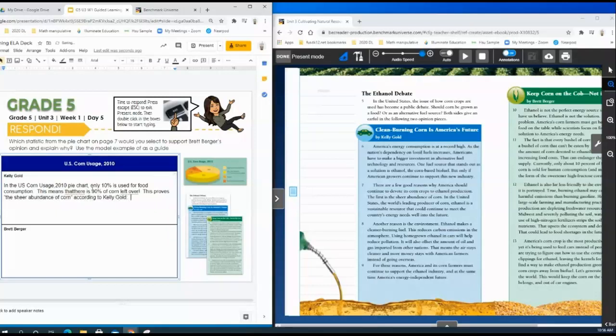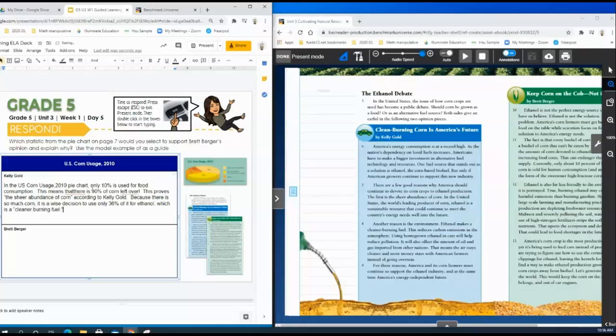And I'm going to explain a little further. Because there is so much corn, it is a wise decision to use only 36% of it for ethanol, which, remember, Kelly said is a cleaner burning fuel.